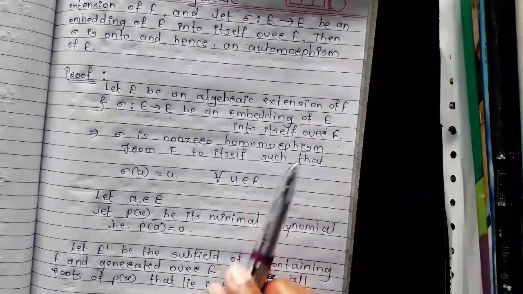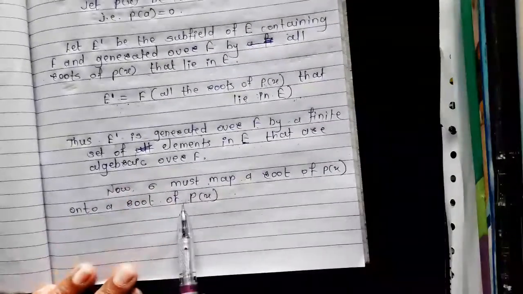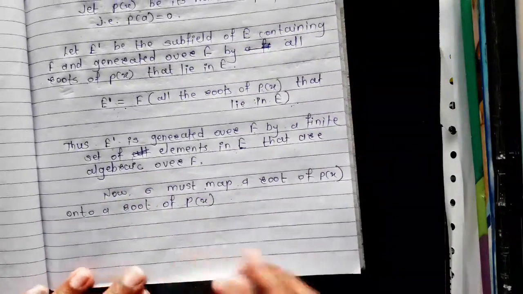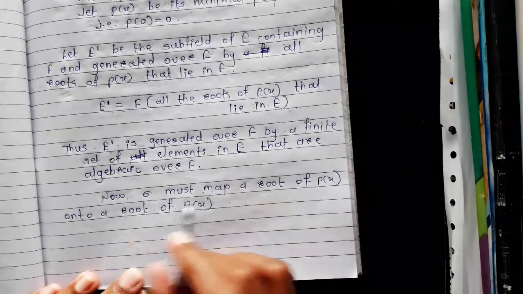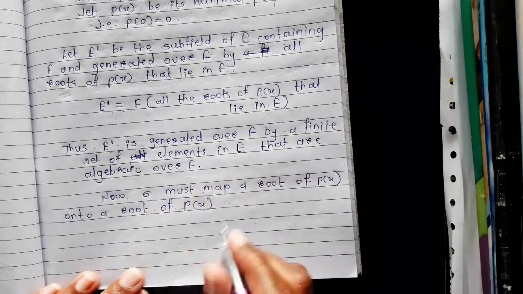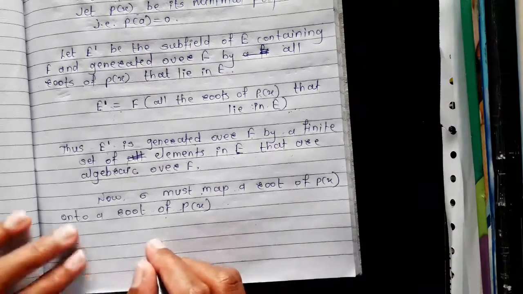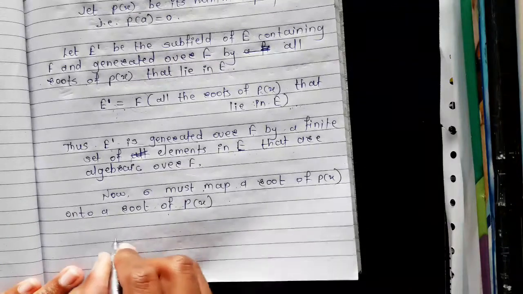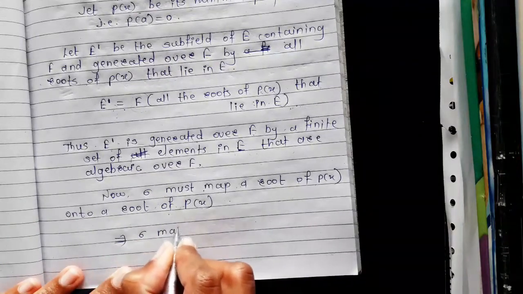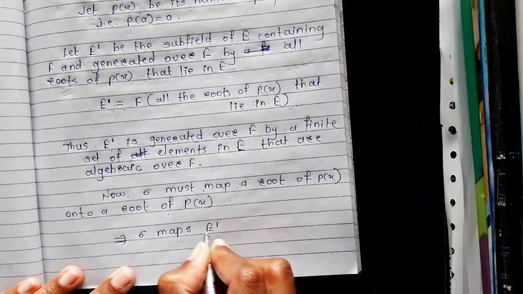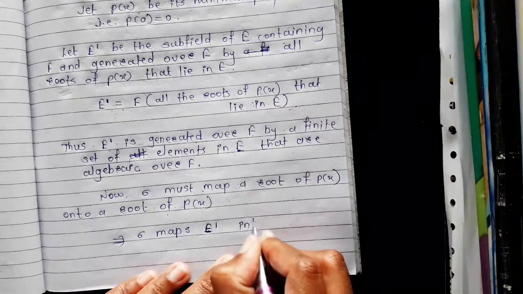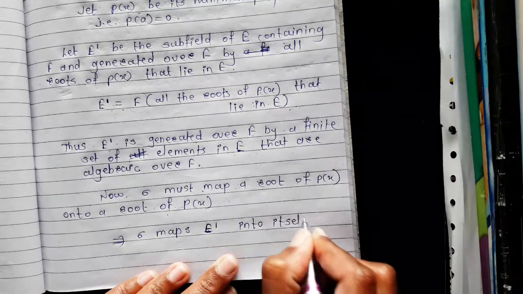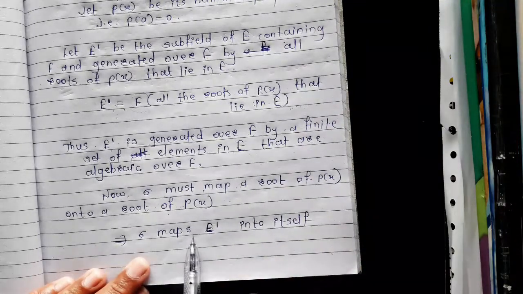Now note that sigma is an embedding, therefore sigma is 1-1 and a homomorphism, and here we want to show sigma is onto. As sigma must map a root of p of x onto a root of p of x, and sigma maps the elements of F onto the elements of F, it means that sigma maps E' into itself.